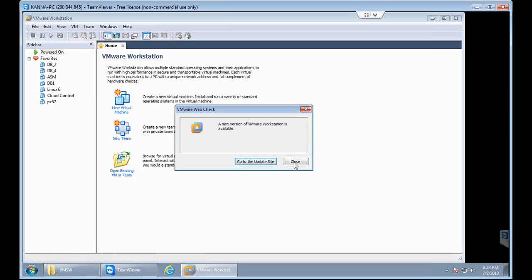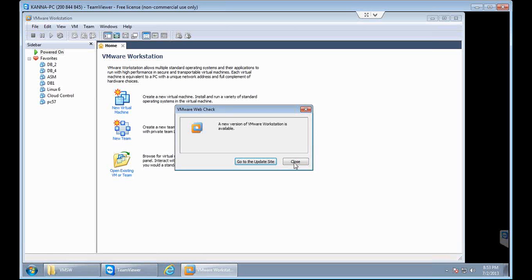It is very easy to configure, and that's the main reason. And right now the version that is going on is VMware 9 or 10, I believe. And this is a licensed software, so you need to purchase a license for that. But in our case, we are going to use a cracked version, and the version is VMware 7. So we are not going with the latest version. We are just sticking to the older version. And if you want to download the latest version, you can download it from vmware.com.